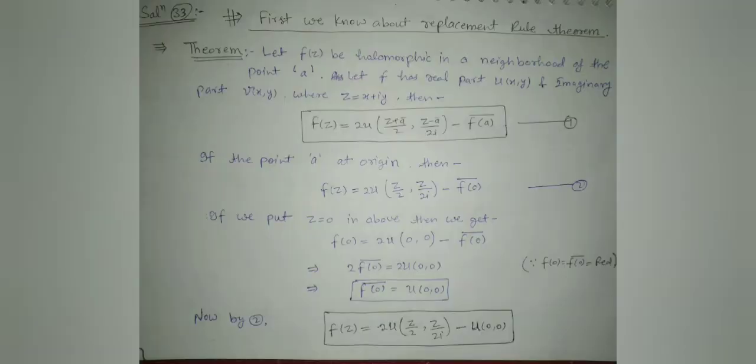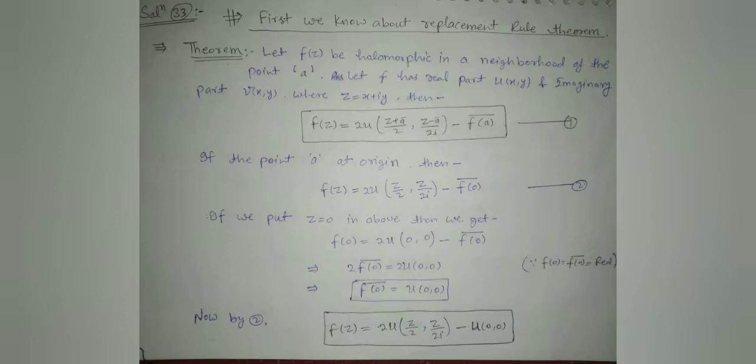First, we know about the replacement theorem or rule. The statement is, let f of z be holomorphic in a neighborhood of the point a. Let f have real part u of xy and imaginary part v of xy, where z is equal to x plus iy.